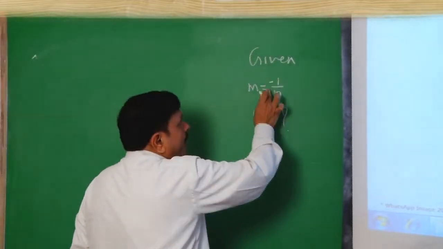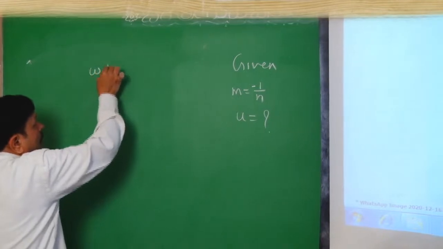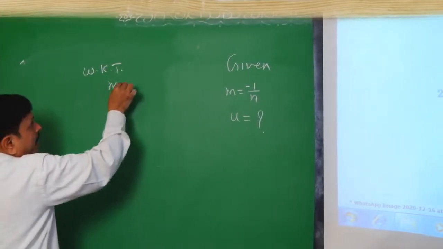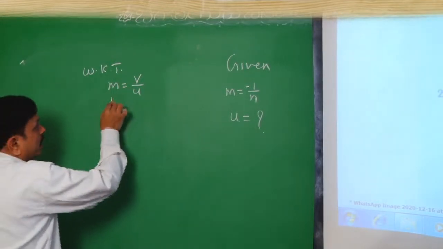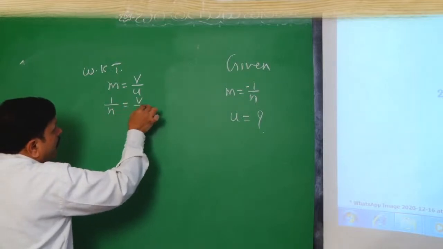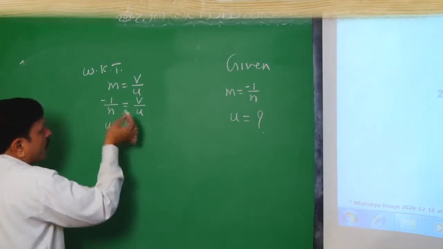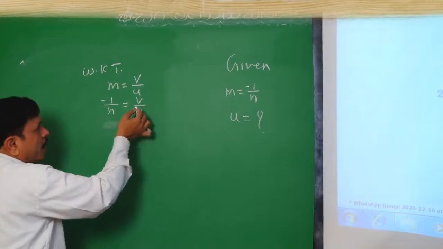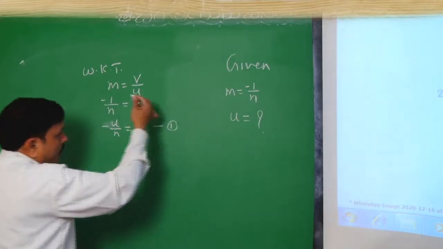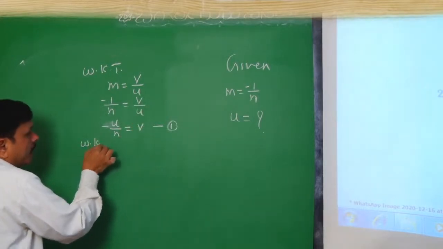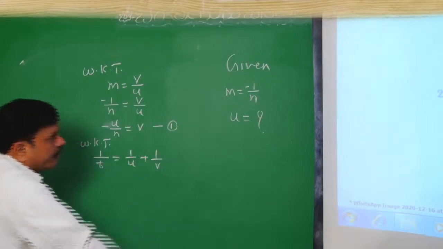So in case of a real image in a mirror, we take minus 1/m. Now, we can write the formula m equal to V divided by U. This can be written as 1/n equal to V divided by U with a minus sign. So V equals minus u divided by n. Now we put it in the equation 1/f equal to 1/u plus 1/v.